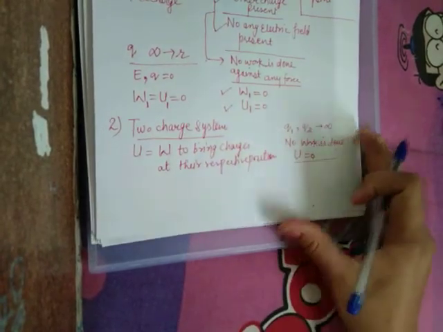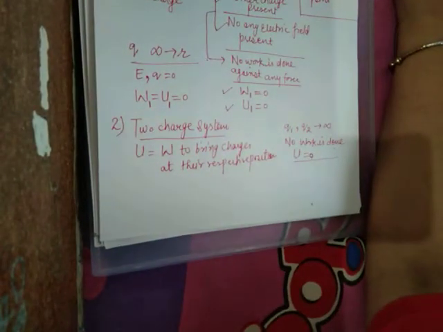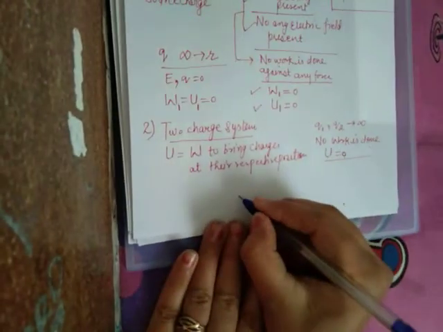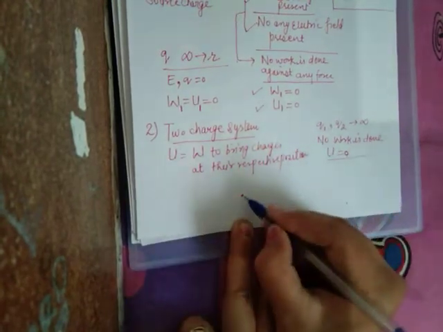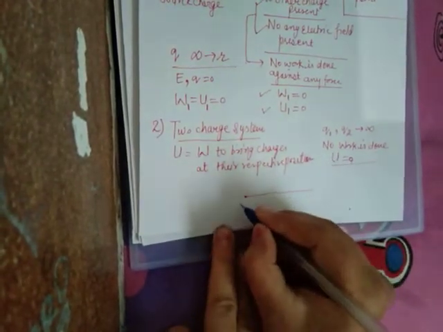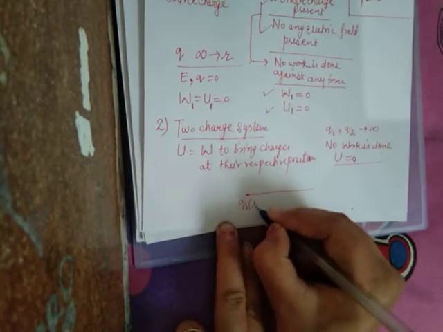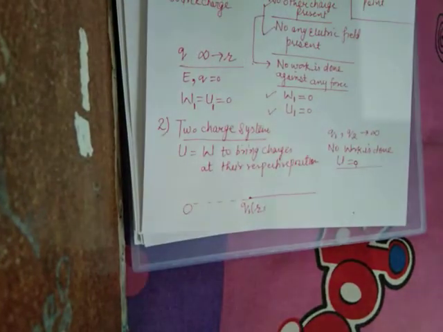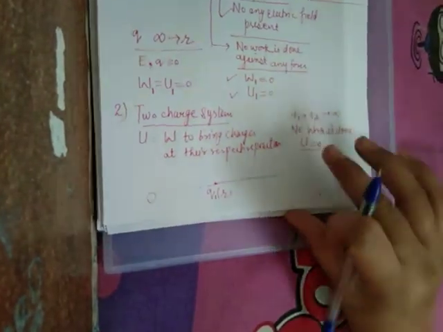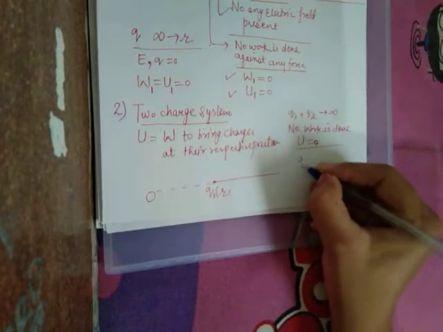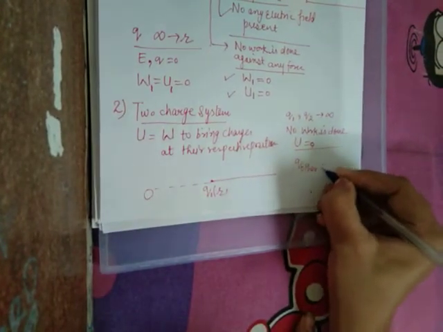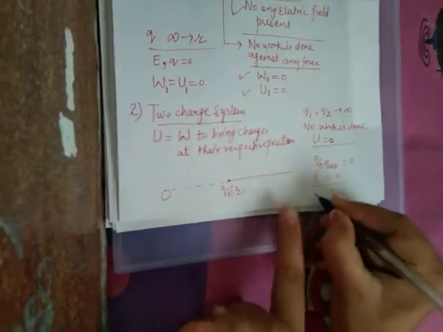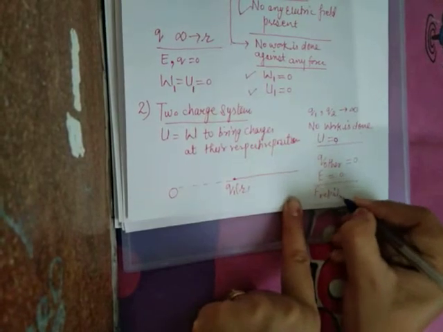Let us bring our first charge, that is Q1, at a particular point R1 with respect to some reference point. As we are bringing the first charge, no other charge is present, so any other electric field is absent, so there is no repulsive force.